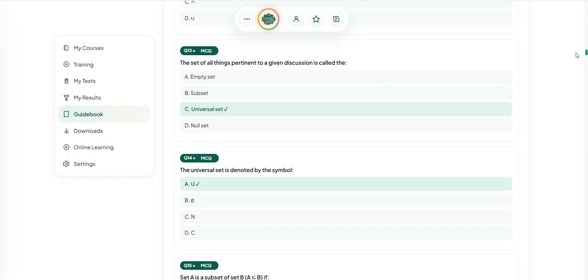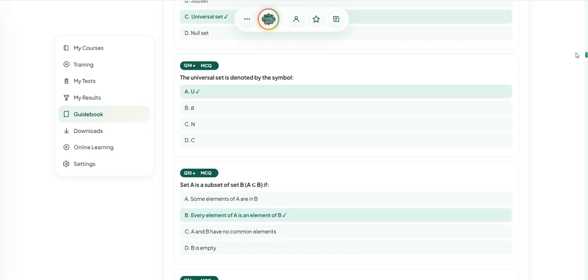The set of all things pertinent to a given discussion is called the universal set. The universal set is denoted by the symbol U.